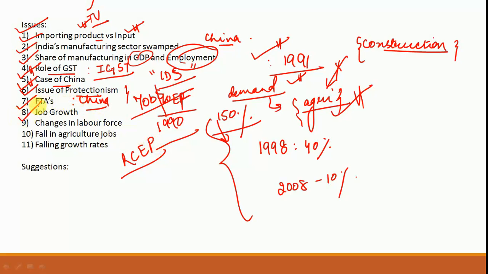Another analysis which is important in this article is with regards to job growth. Now you need to know that job creation in the country has indeed fallen, while the demand for jobs, the labor force, has increased. So this is a major challenge for the economy. And the jobs have largely fallen because the manufacturing sector has failed to provide jobs. And in this backdrop, it was only two sectors which could have provided jobs. One was the agriculture sector and the second was the services sector.